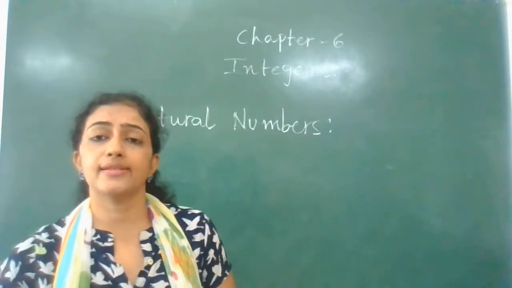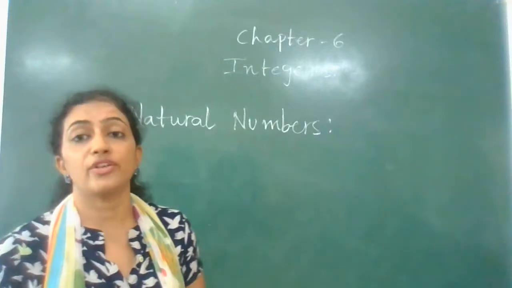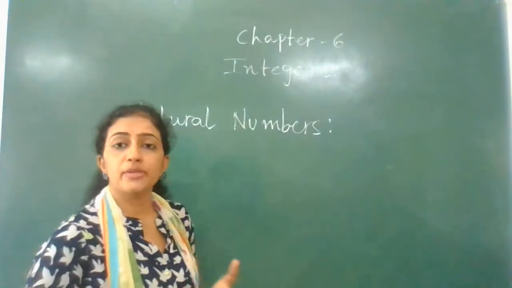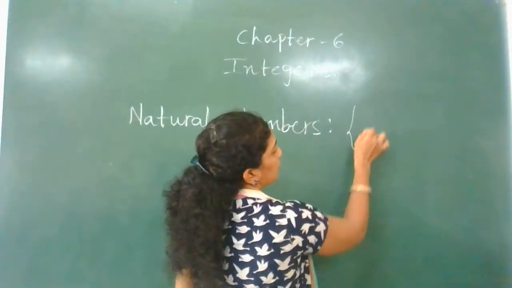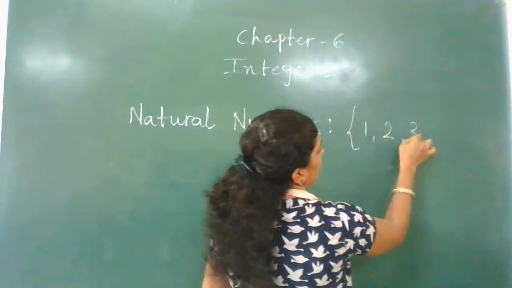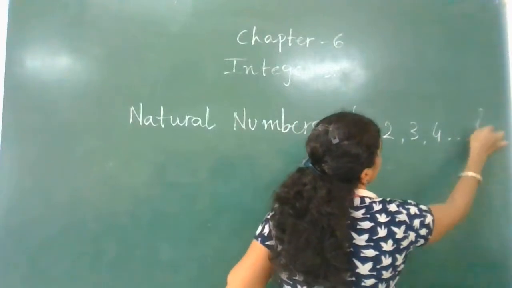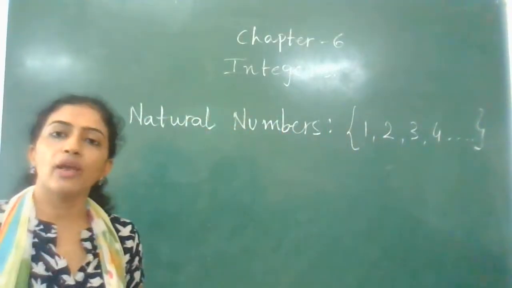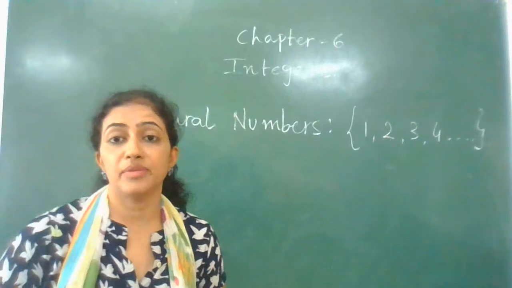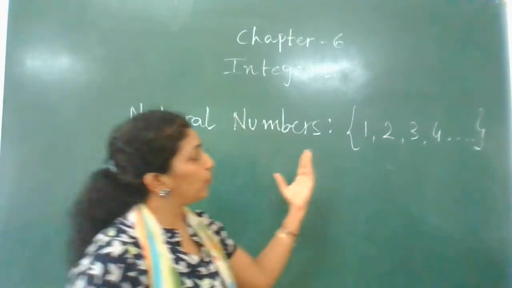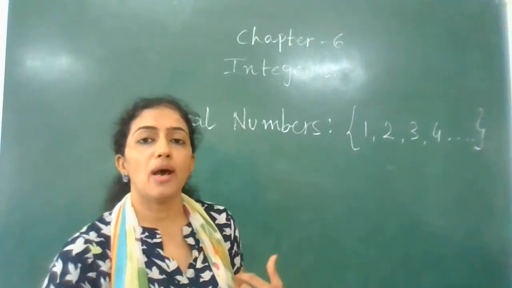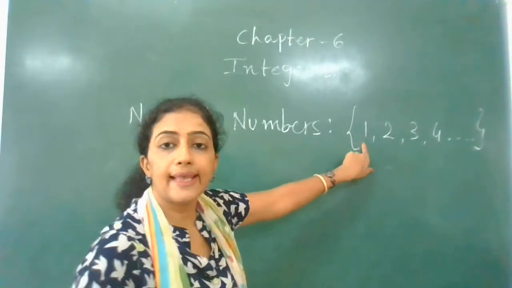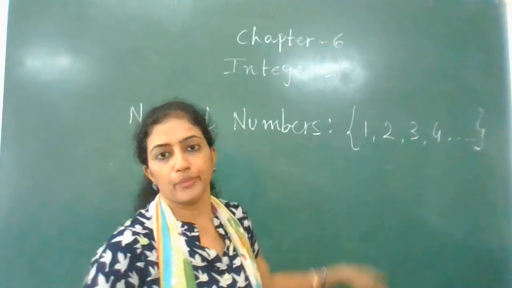So let's first revise natural numbers. Natural numbers, you all know, we call counting numbers. They start with 1, 2, 3, 4 and so on. As we all know, numbers are unlimited, infinite, so you can continue as many numbers as you want. Natural numbers start with 1, and they are called counting numbers.